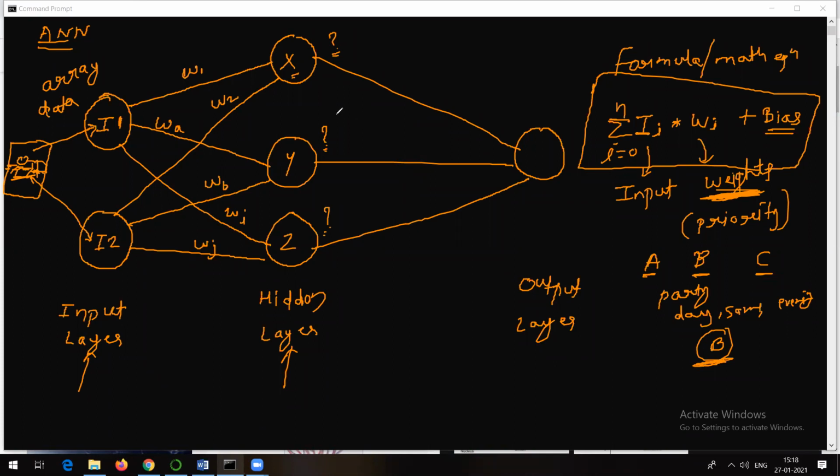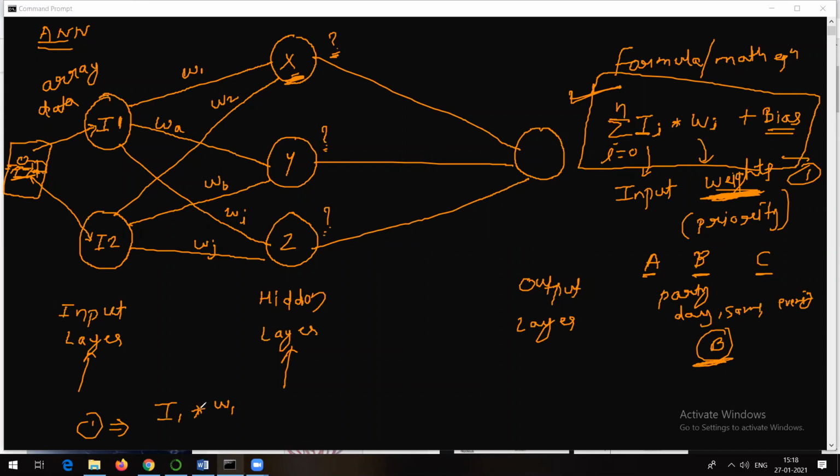Now, what will be the output of neuron x? What is going to be the output here? How can that be decided? That will be decided by this particular equation. I will give a simple example here. To get the value here, how can I write it down? Just expand this. Let's suppose this is equation 1. Now equation 1 is going to tell you something like this.